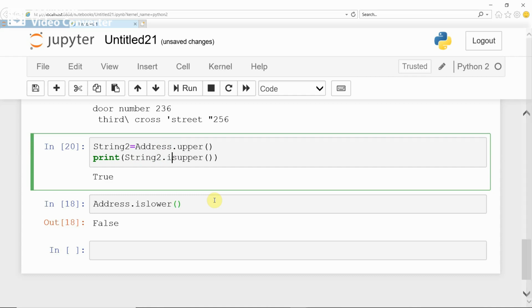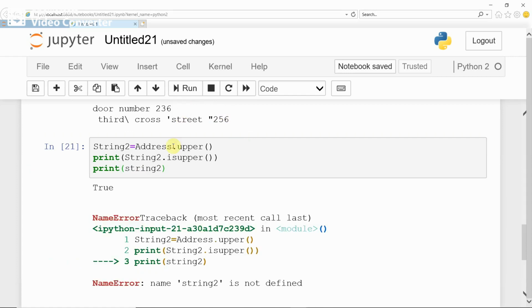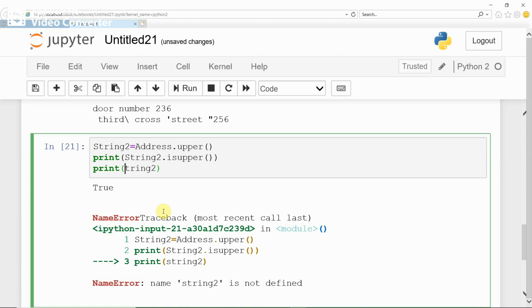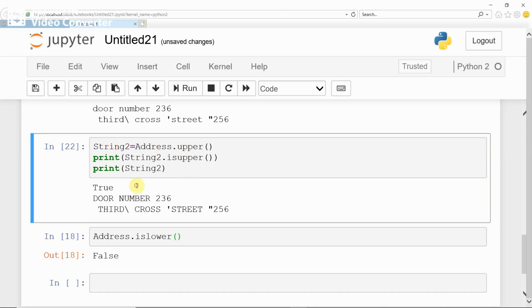If you print string2, it is converted into uppercase. Address is converted into uppercase and stored in string2, and now string2 is in uppercase. Therefore, string2 dot isupper returns true.